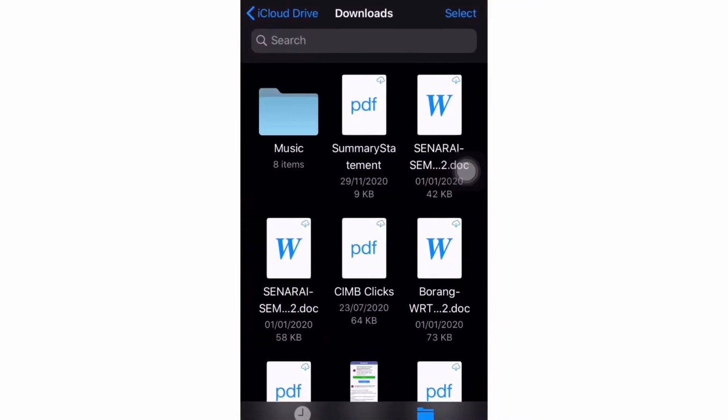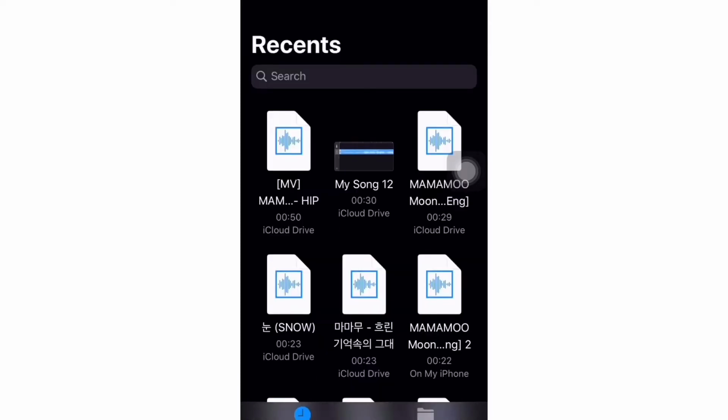Go to the file. Go to recent. Okay, to make it easy to find the song that you just downloaded, go to the recent instead of browse. There you go. You can find it here.